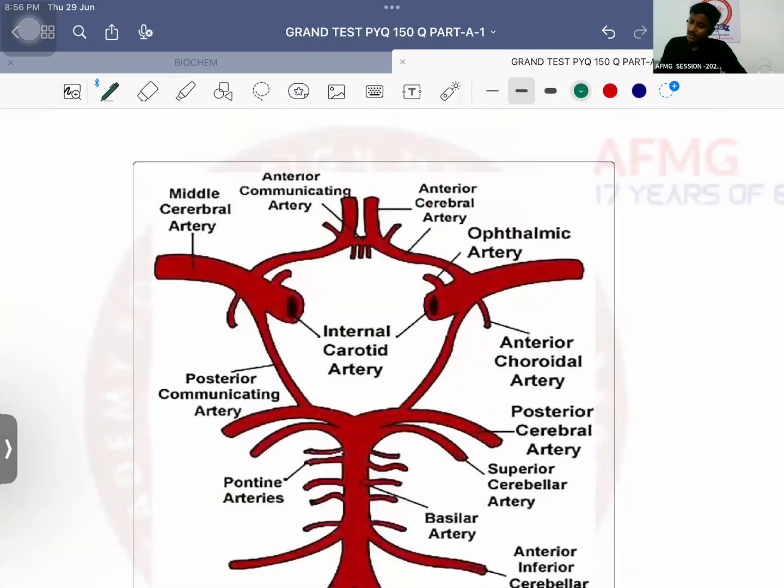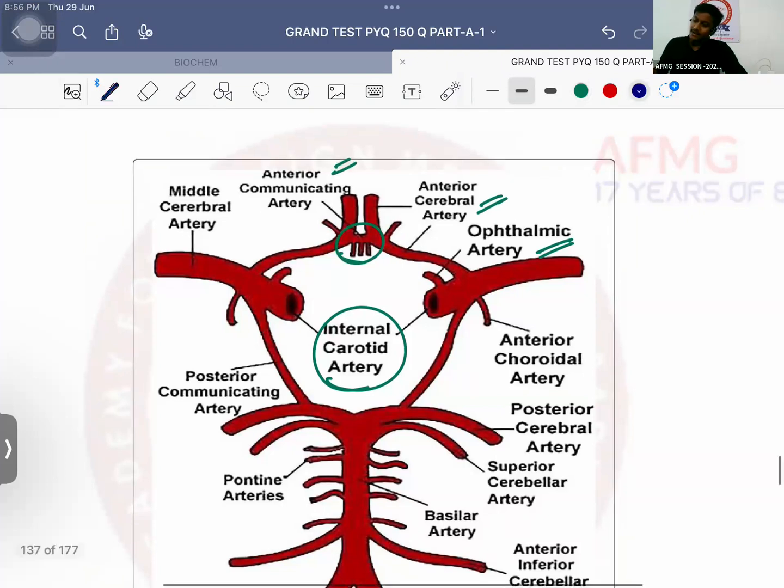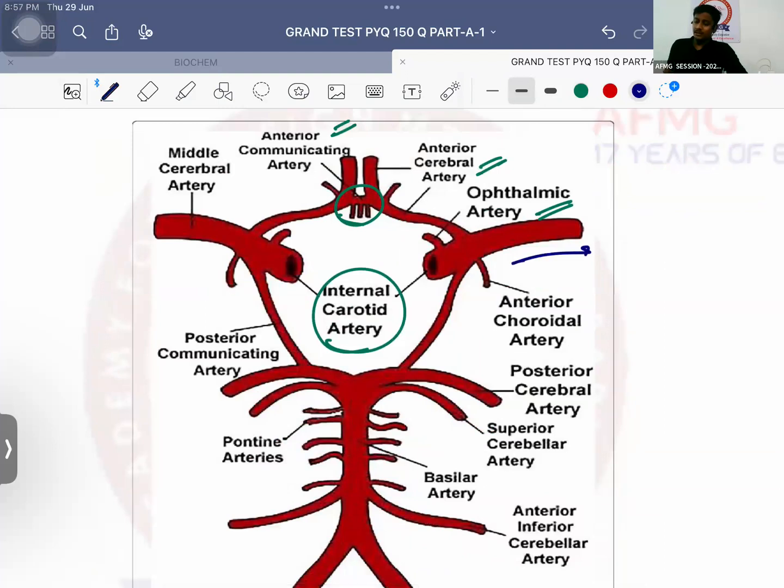This is the internal carotid artery. Internal carotid artery ki first branch is known as ophthalmic artery. Then the another branch is known as anterior cerebral artery. Both of them are connected in the center by anterior communicating artery. ठीक है? And the extension of internal carotid artery on both the sides is the middle cerebral artery.